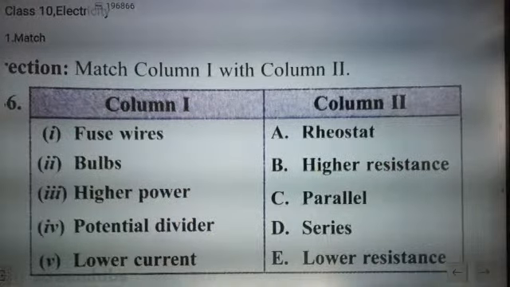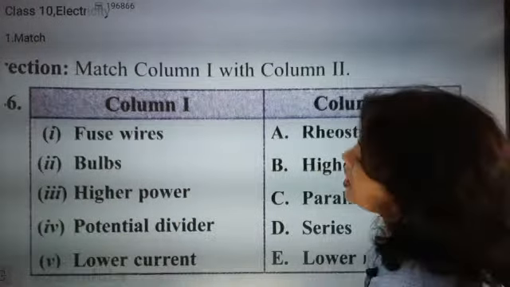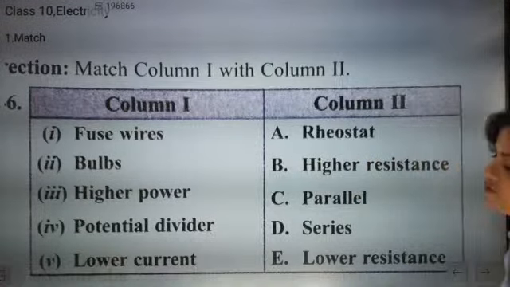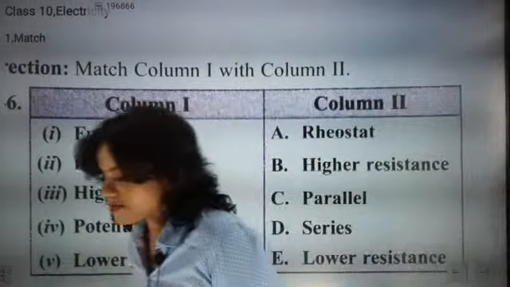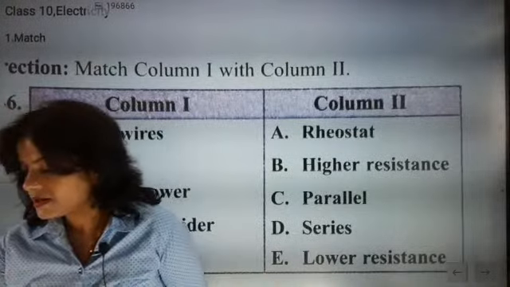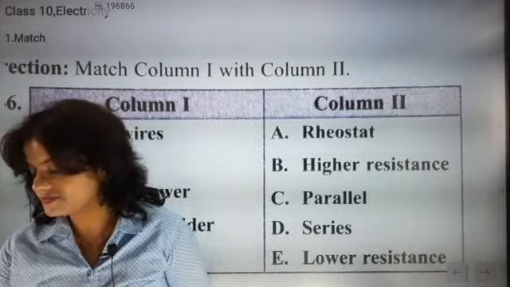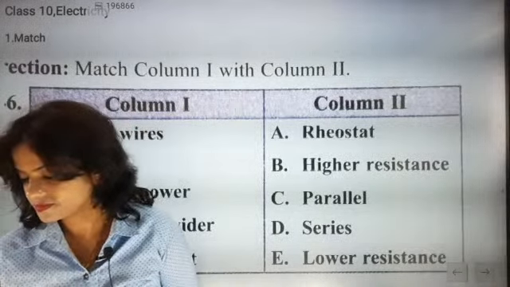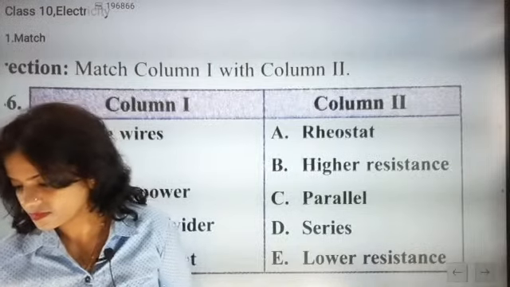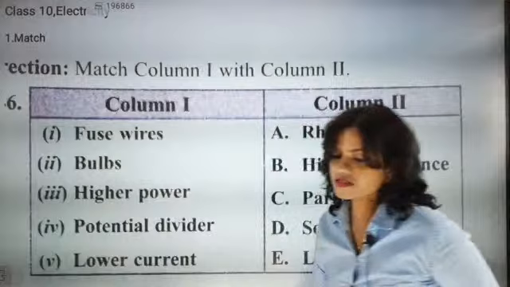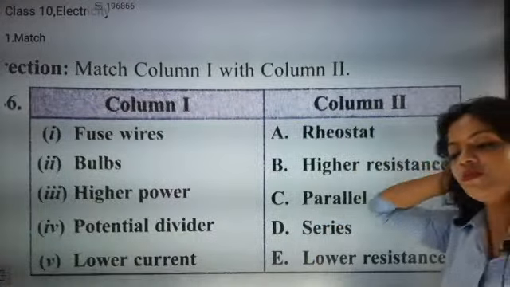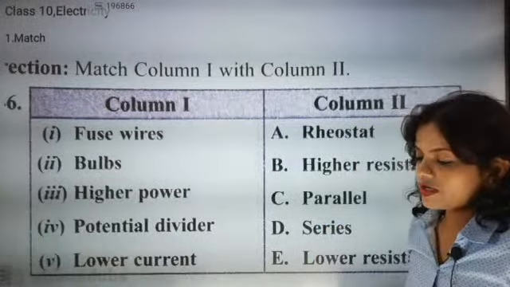Fine. Fuse wire, bulb, higher power, potential divider, lower current, rheostat, higher resistance, parallel, series, lower resistance. Start matching the answers. I'm just moving to one side. I want you to attend the question.